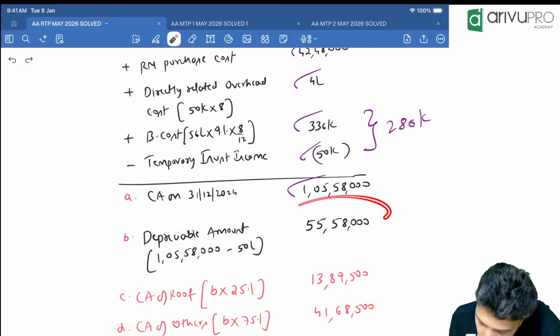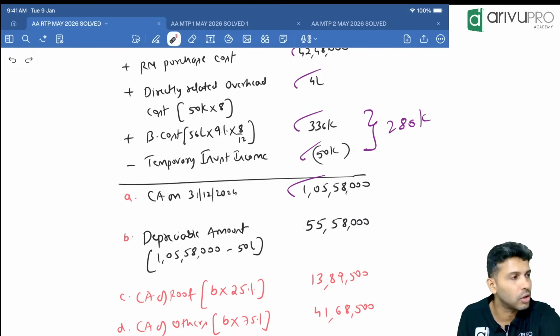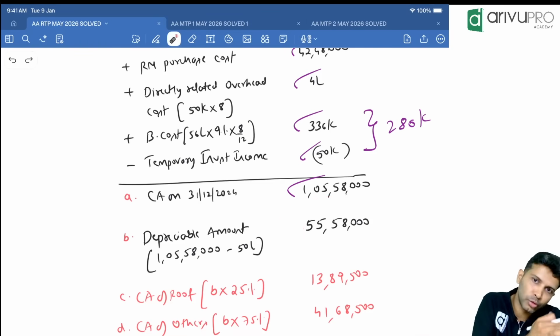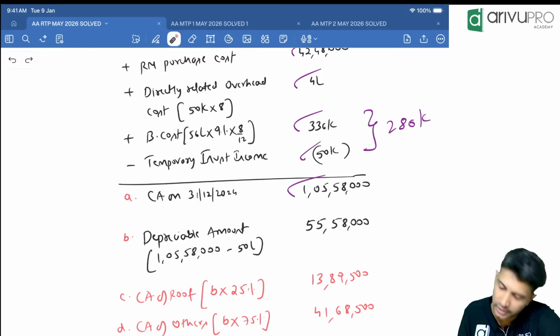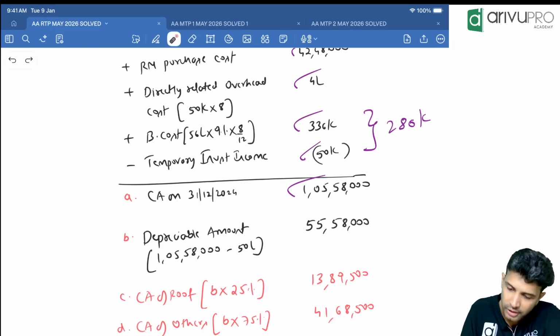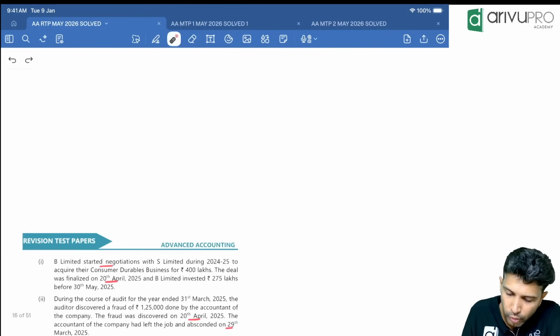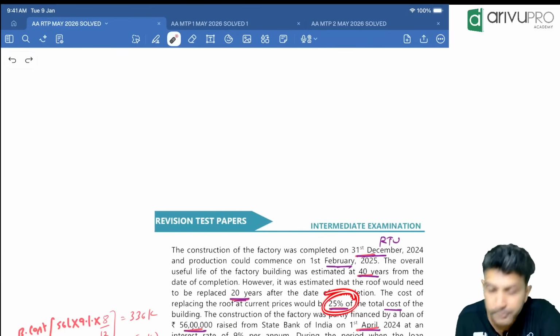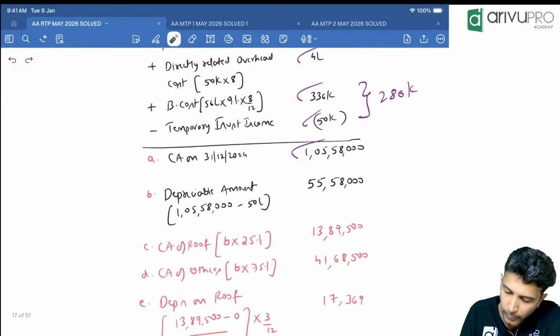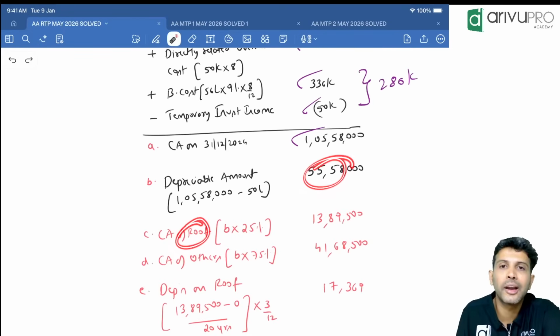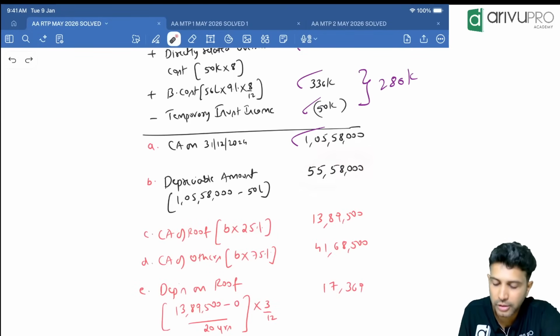Okay. Now straight away can we calculate depreciation on this amount? No, because there is roof with 20 years life, others 40 years life. How much does a roof cost? They told roughly roof constitutes 25% of the total cost. So first find the roof cost. In this portion, how much is the roof related carrying amount? 55 lakh 58,000's 25%.